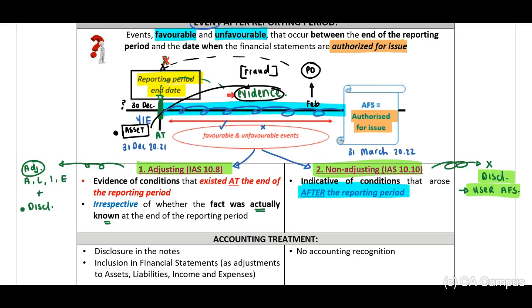Now, an example can be, if you think about a business combination. Let's say, for example, the entity enters into a business combination in February. Do you think it will be important for the users of the financial statements to know about this? Yes, because they need to make decisions about the future of this entity.